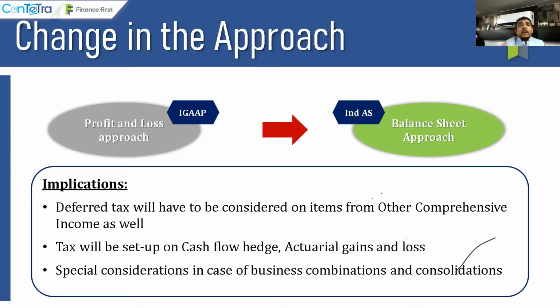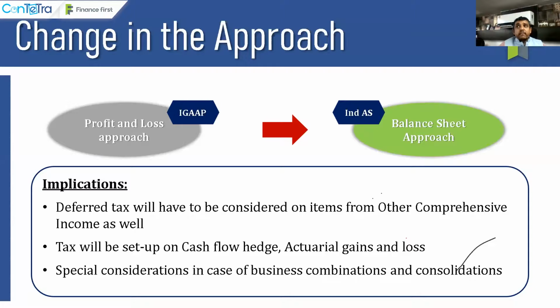Those items are the items which go to other comprehensive income, right? OCI. Simplest example, actuarial gains and losses. If actuarial gains and losses are going to OCI, on that also you have to have a deferred tax asset or a deferred tax liability, as the case may be, because that actuarial gains and losses which is sitting in OCI, that also has to go net of taxes.